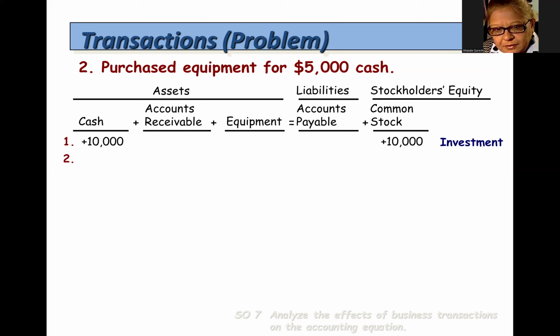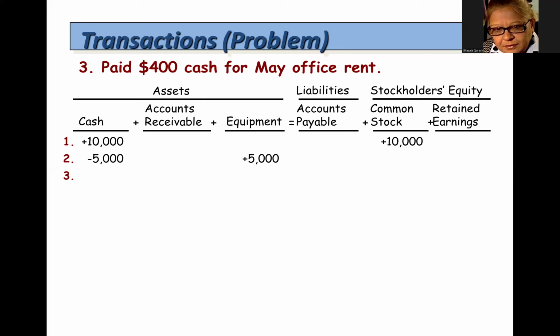Next, the company purchased equipment for $5,000 cash. The company acquired equipment, which increased equipment by $5,000, and it paid cash, so the cash account was decreased by $5,000. Next, the company paid cash for office rent for $400. It is an expense. The company paid the expense with $400 cash, so it decreased cash by $400 and decreased retained earnings by $400.